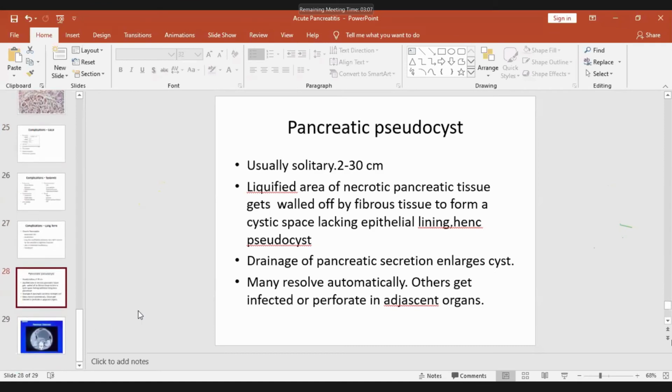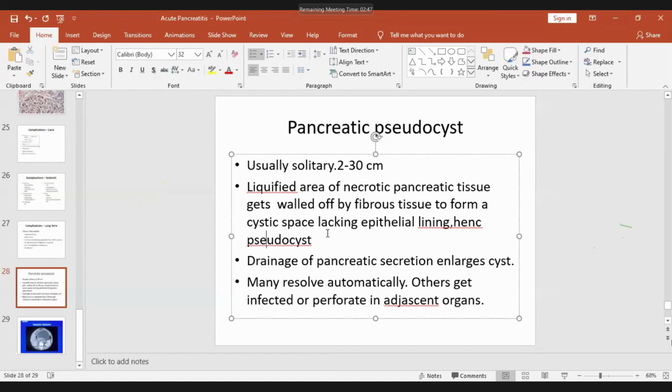Now, what is a pseudocyst? It is a solitary 2 to 30 centimeter cyst in the abdomen. It is a liquefied area of necrotic pancreatic tissue which gets walled off by fibrous tissue to form a cystic space, and the cystic space lacks the epithelial lining. That's why it is called pseudocyst. Any cyst, to be called a cyst, has to have an epithelial lining. It doesn't have, so that's why it is called